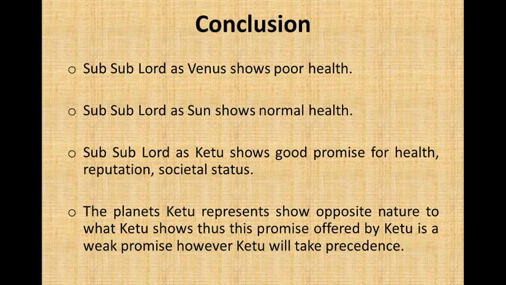Conclusion: Subsubplot as Venus shows poor health, subsubplot as Sun shows normal health, subsubplot as Ketu shows good promise for health, reputation, societal status. The planets Ketu represents show opposite nature to what Ketu shows. Thus, this promise offered by Ketu is a weak promise. However, Ketu will take precedence.